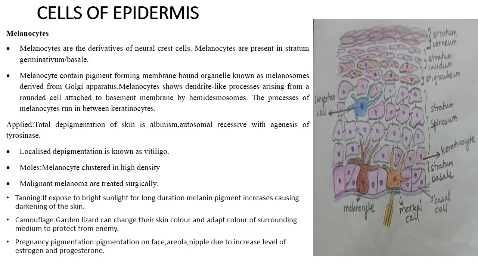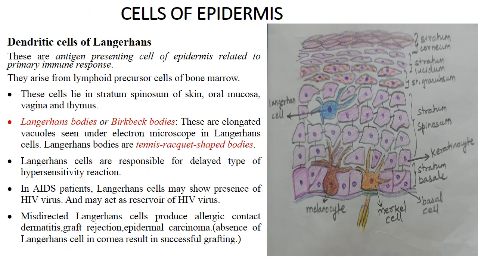Then we can also see increased melanin synthesis and related pigmentation in pregnancy. So during pregnancy there can occur pigmentation of the face, areola, nipple due to increased level of estrogen and progesterone, and it is permanent. The next variety of cells seen in epidermis is dendritic cell or Langerhans cell.